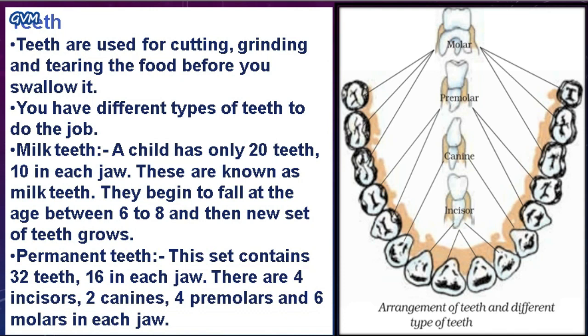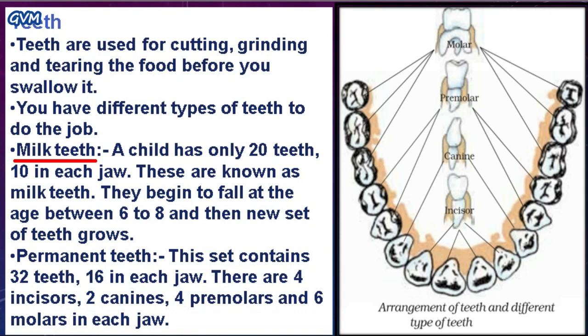Students, babies are born without teeth. They start developing teeth anytime after 6 months of age. We human beings have two sets of teeth during our whole lifespan. The first set of teeth are known as primary teeth or milk teeth. Students, milk teeth are basically 20 in number, 10 in the upper jaw and 10 in the lower jaw.